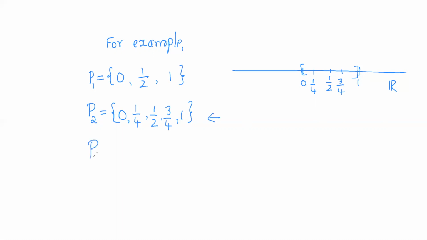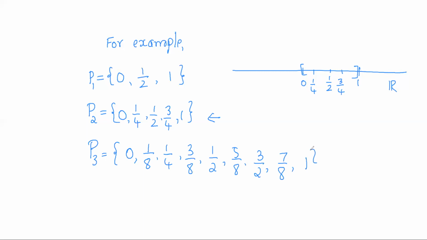Like this, I can define one more, P3: 0, 1 by 8, 1 by 4, 3 by 8, 1 by 2, 5 by 8, 3 by 4, 7 by 8, 1. This is also a finite set of points from a to b, so it also forms a partition on the closed interval 0, 1.